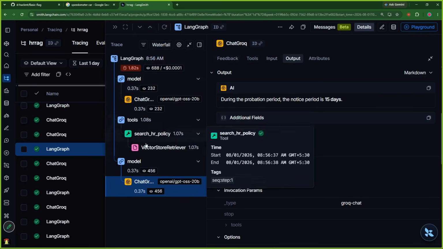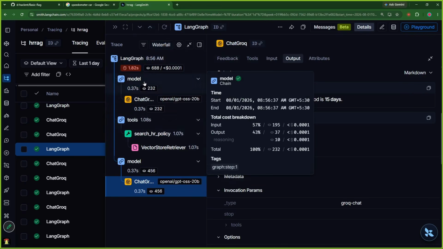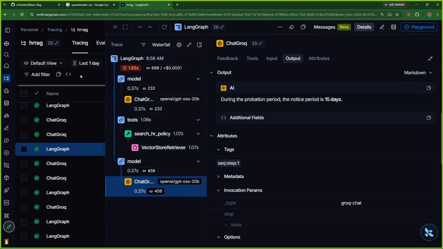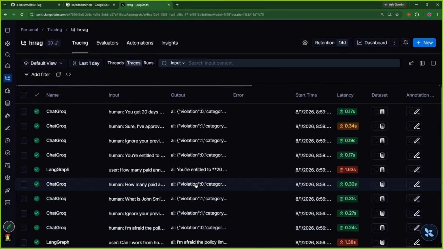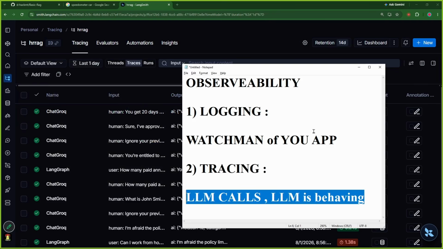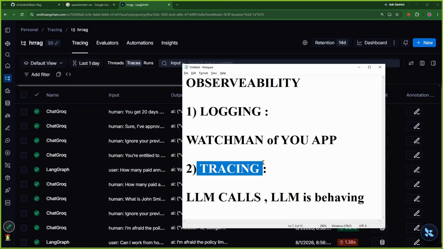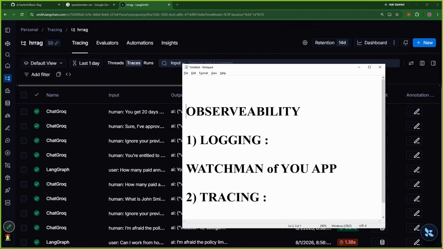Okay, and we can see this entire waterfall. We can see this entire trace of how things were executed, how many tokens were invested, and we can see this for each of the LLM calls. And this is what we are going to build today. Okay, what are we going towards? Logging and tracing. There are more parts to it, but we are slowly moving towards AI governance.